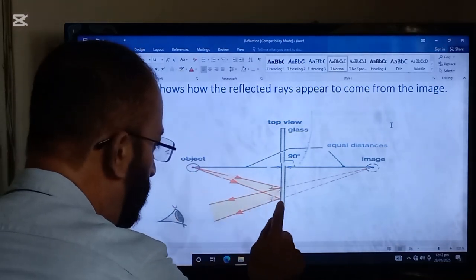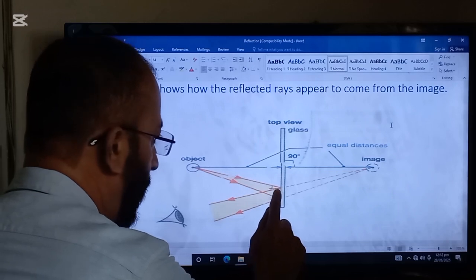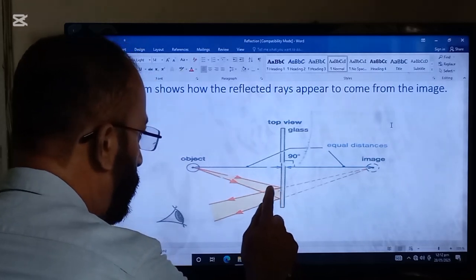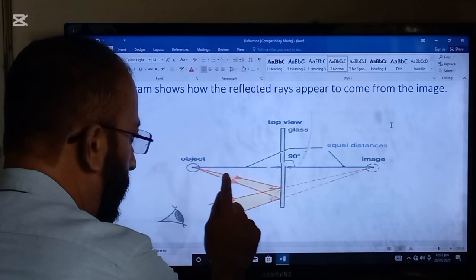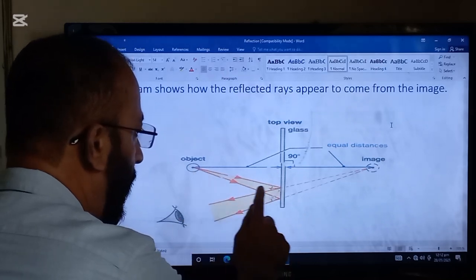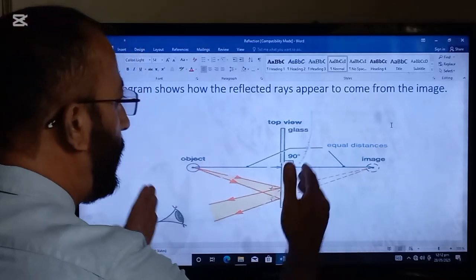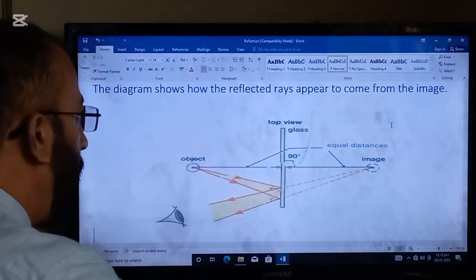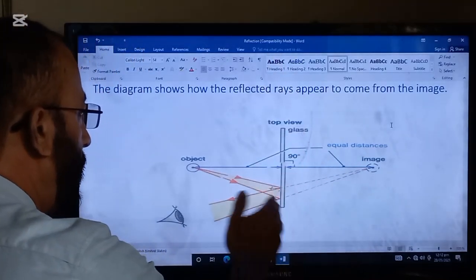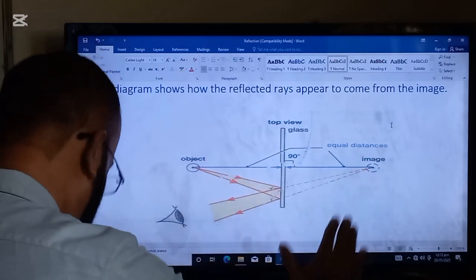An unbroken line will be drawn, and likewise the second point will also be joined to the object with the help of a scale by an unbroken line. So these are the reflected rays. Here is the top view of the glass, here is the object, here is the image.